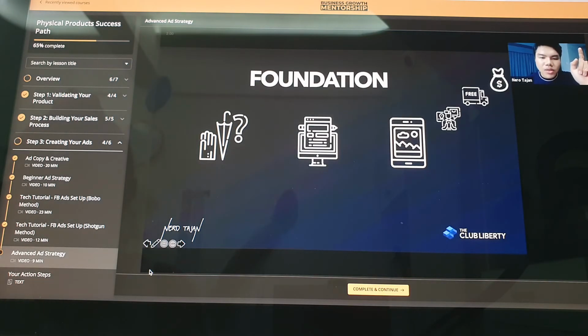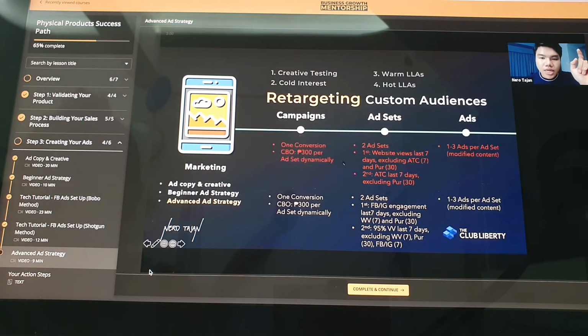Ayun pala guys. I want to clarify pala na the red one is retargeting and, teka lang, let me check muna. The red one is retargeting and the orange one, or the lighter one, is custom audiences. Am I right ba? Hindi pala. Ito siya. Retargeting, custom audiences. Actually, different sila, but this is all about retargeting. Orange one is for the warm LLAs. The red one is for the hot LLAs. Okay, so warm and then hot.